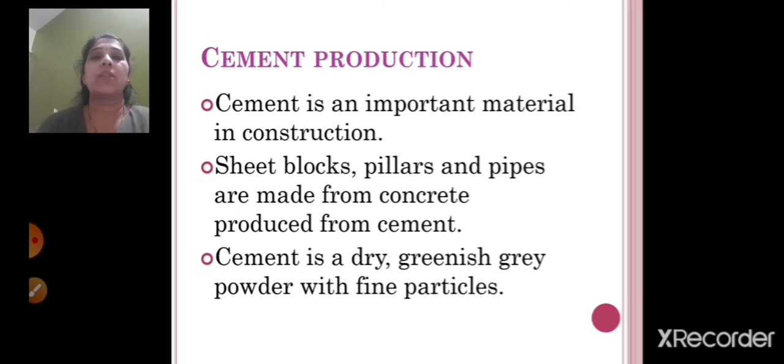Now we'll see about cement production. Cement is an important material in construction. Sheet blocks, pillars and pipes are made from concrete produced from cement.